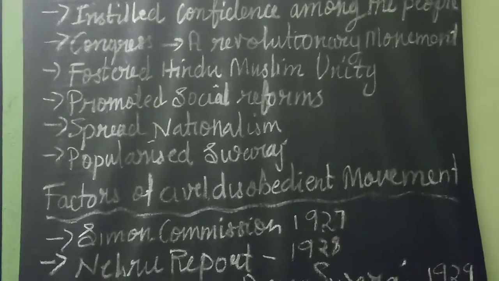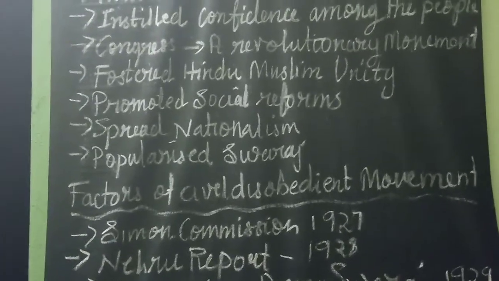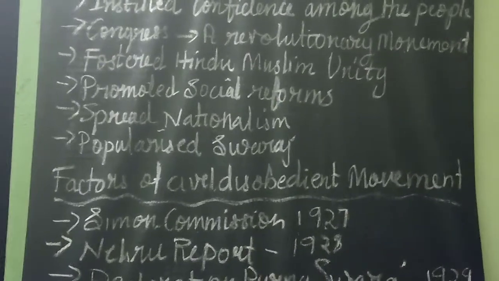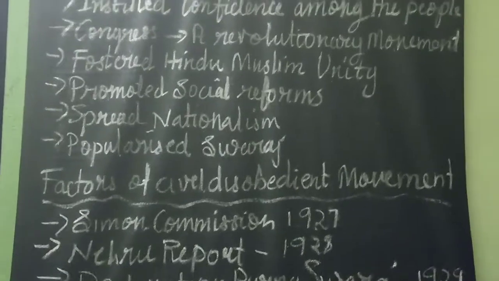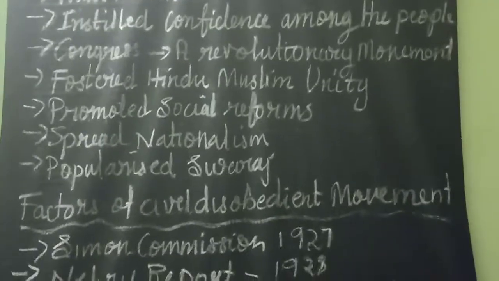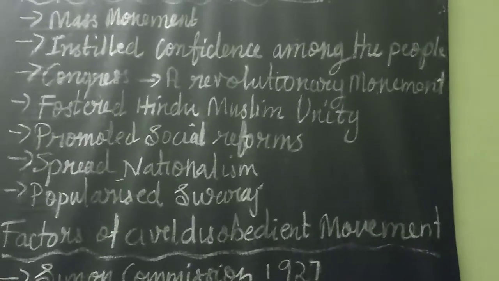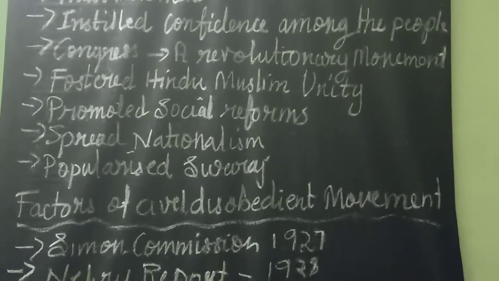The national movement became a mass movement for the first time in Indian history. It acquired a real mass base with the participation of different sections of Indian society. That means peasants, workers, students, teachers, women, everybody participated. Industrialists, capitalists, zamindars, everybody participated in the non-cooperation movement.